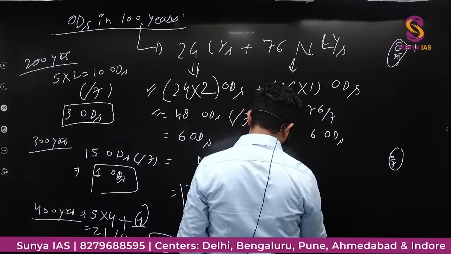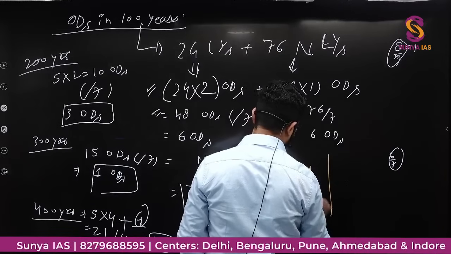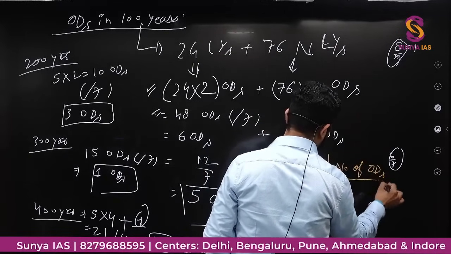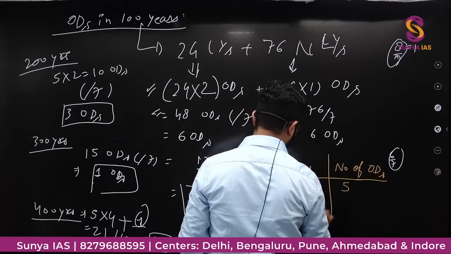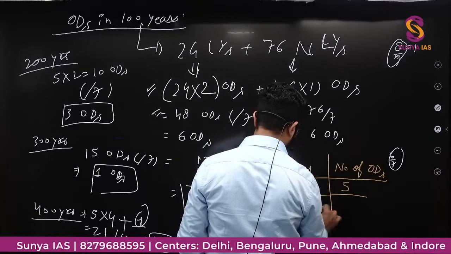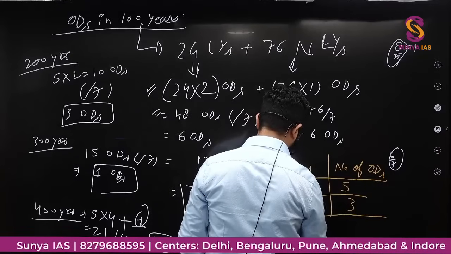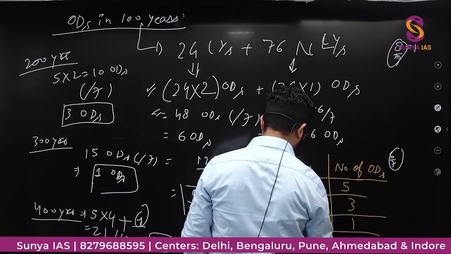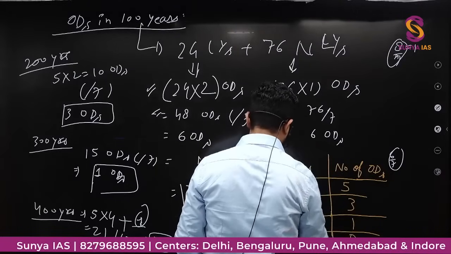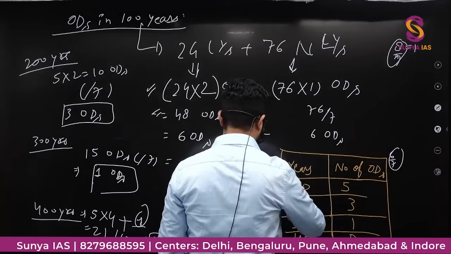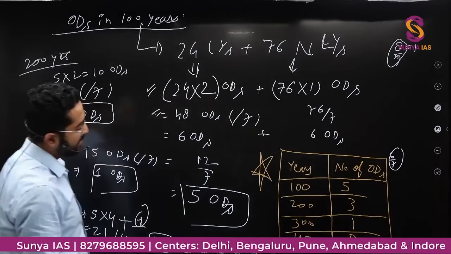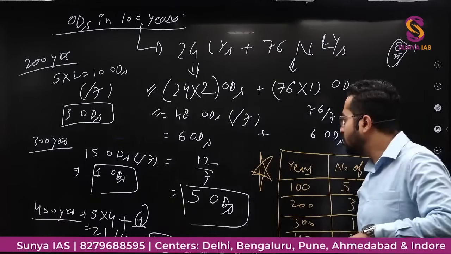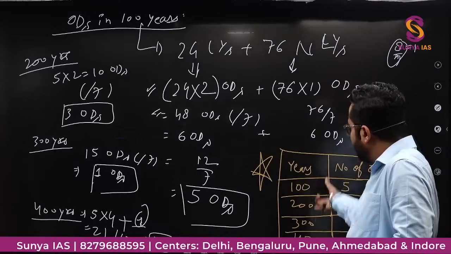Number of odd days, years. For 100 years there will be 5 odd days. For 200 years there will be 3 odd days. For 300 years there will be 1 odd day, and for 400 years there will be 0 odd days. So you need to remember this table. If you have this table in your mind, you will be able to solve almost all the questions. So you need to remember this table.